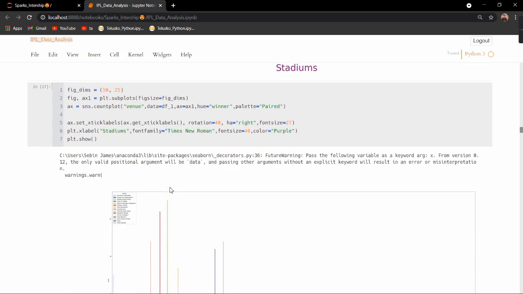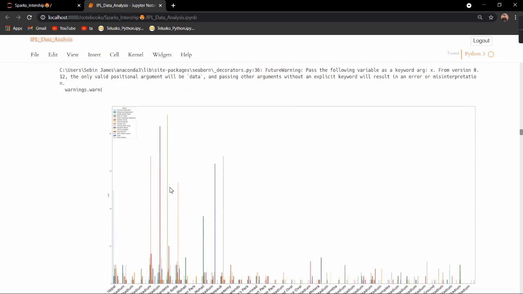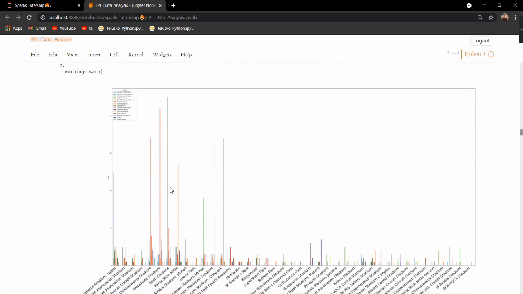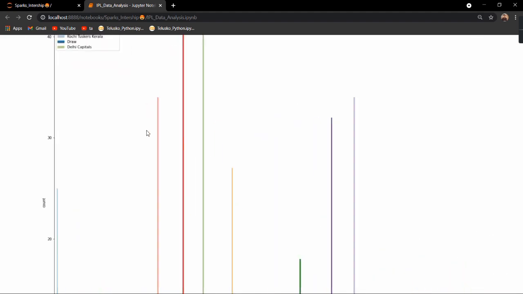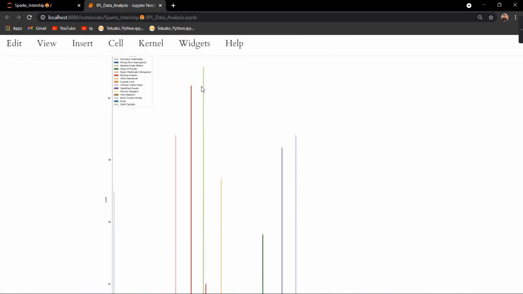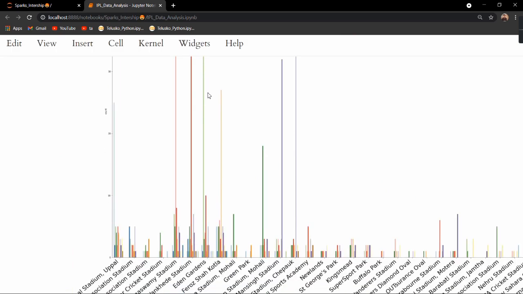Next, I analyzed the venue with the hue set to winner, to see whether the venue and the winner of the game are connected. This is not a pure graph, because there are a lot of stadiums and a lot of teams, so the graph became very short. But we can understand that the green line depicts Kolkata Knight Riders, and at Eden Gardens most of the wins were by Kolkata Knight Riders.